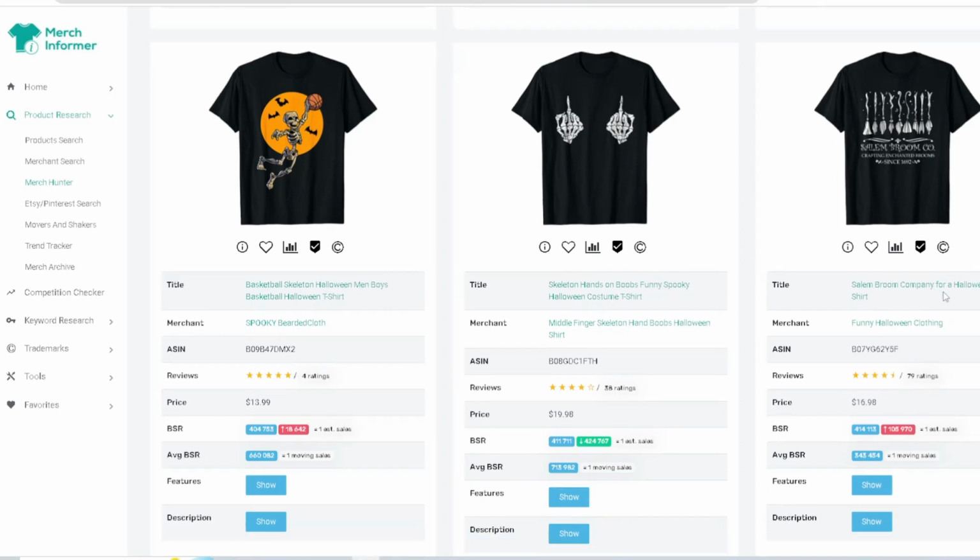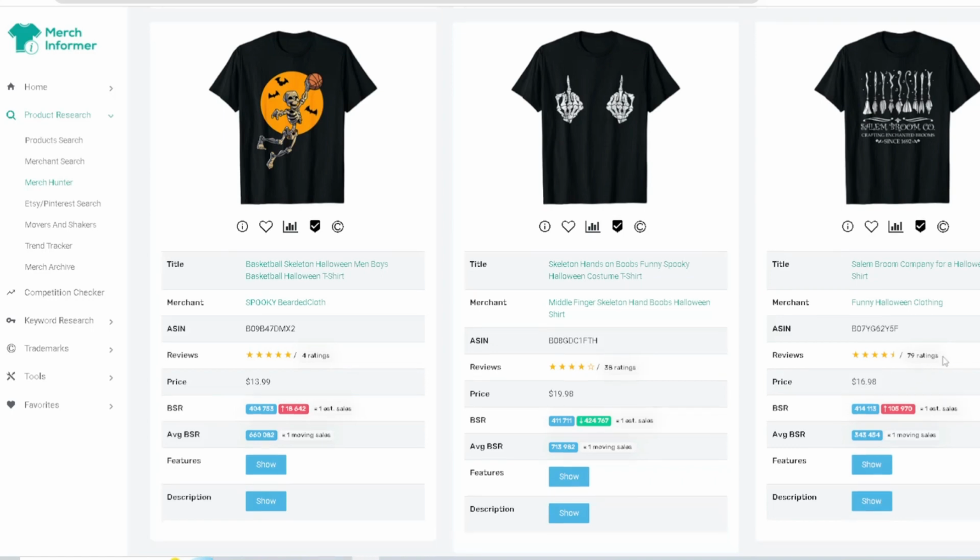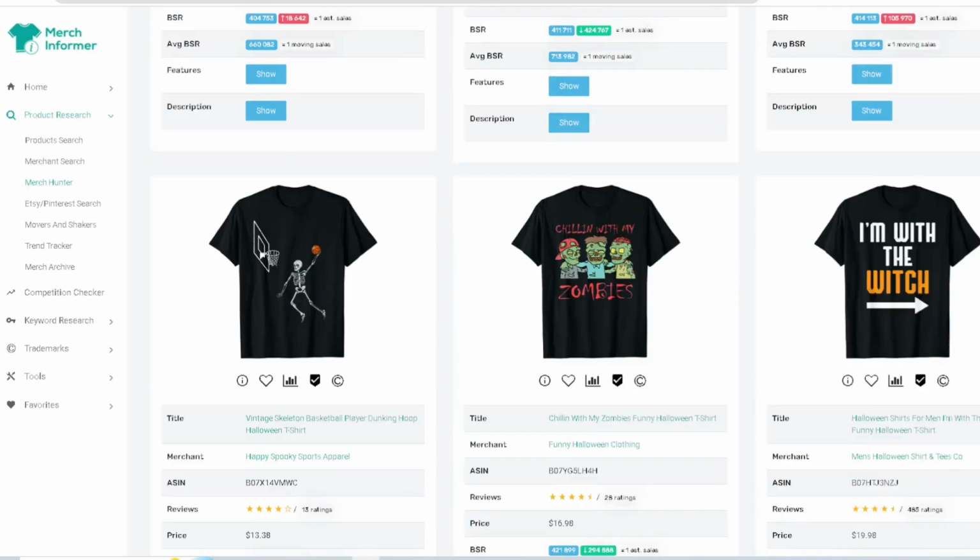Salem Broom Company for Halloween. This right here, it's crazy because this is from Hocus Pocus 2. Just something like this, I wouldn't personally do it, but it's been up there for a while. Unless, like I said, you have the rights, right? It makes a big difference unless you have the rights on certain things like that. You can obviously create something like that.